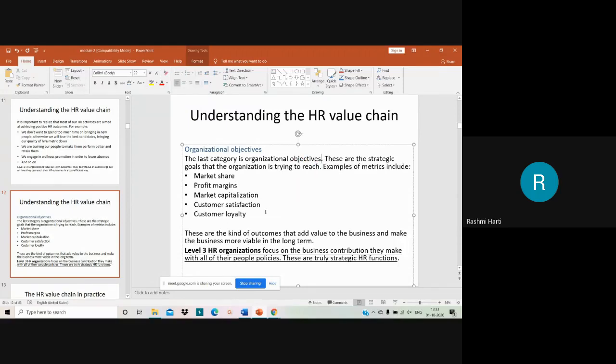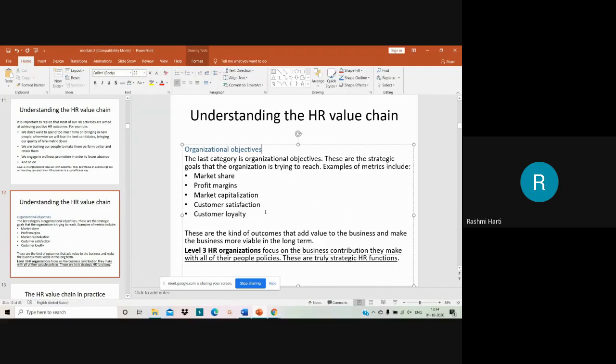So these are strategic goals that the organization is trying to achieve, trying to reach. Examples of these metrics are market share, profit margin, market capitalization, customer satisfaction, and customer loyalty. Now this is nothing but, as I showed in the diagram, just a description of that particular diagram.